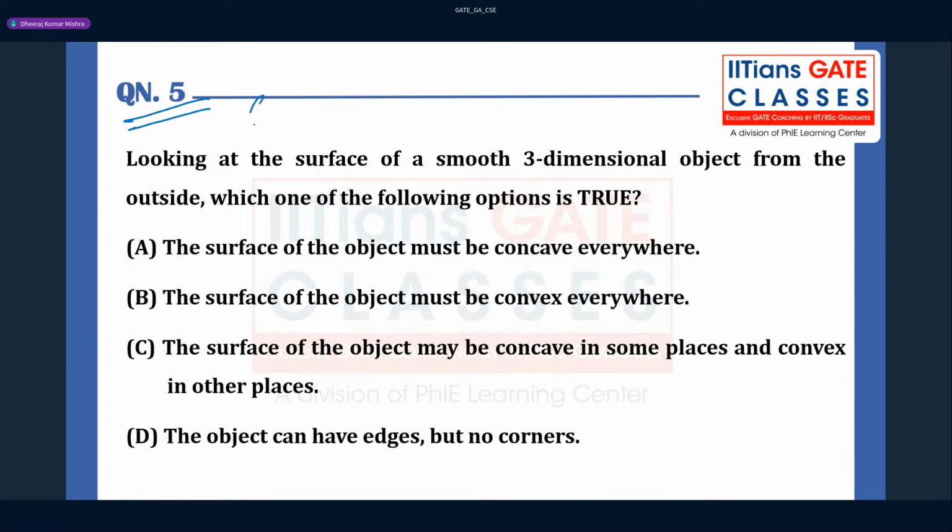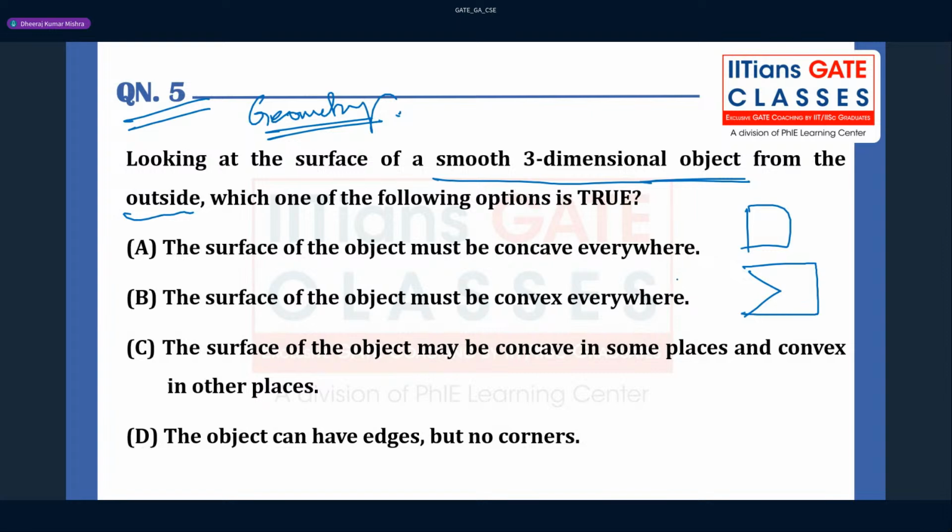This question is from geometry. Looking at the surface of a smooth three-dimensional object, it can be anything, like this or like this, but it must be smooth.